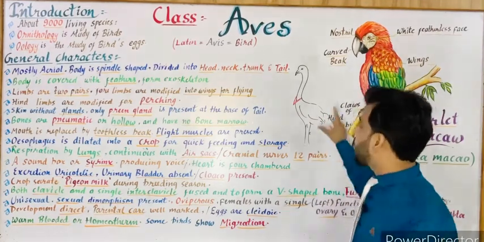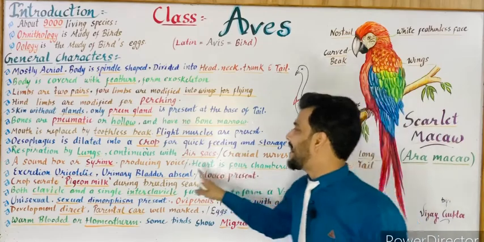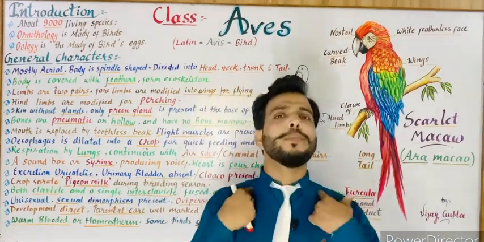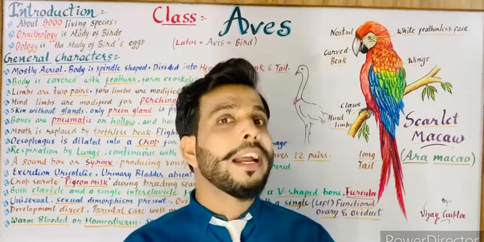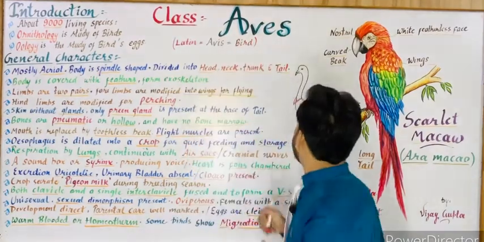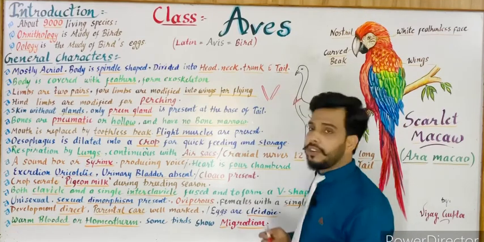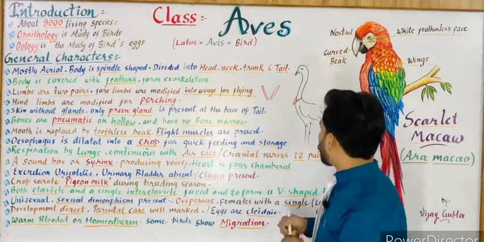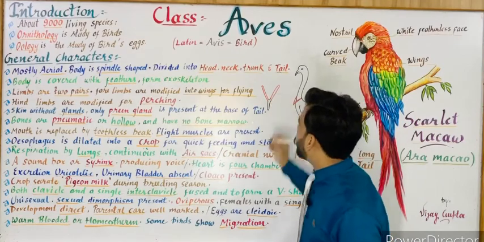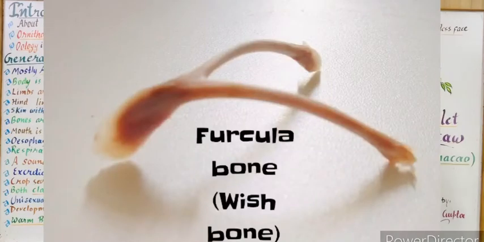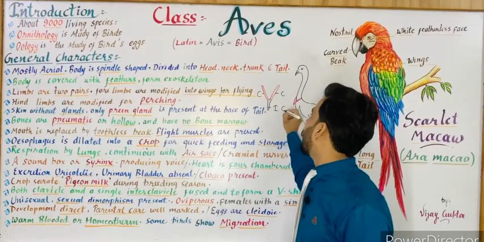Now, in the structure of furcula, you can see both clavicles and a single interclavicle. As you know, these bones are known as collar bones or clavicle bones. So, a single clavicle bone, and again a single clavicle bone, both are fused together with the help of the interclavicle bone. So, you can see in this diagram, it is a V-shaped bone formed by the fusion of three bones. This is clavicle, this is again clavicle, and this bone is interclavicle.